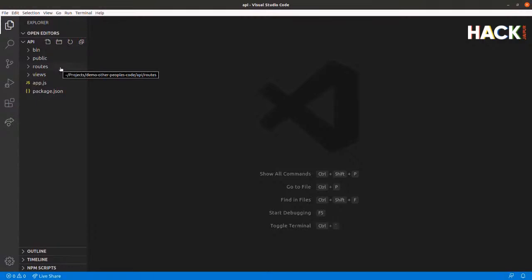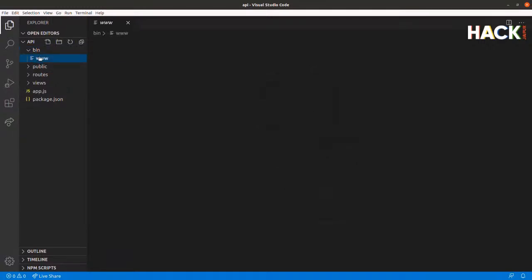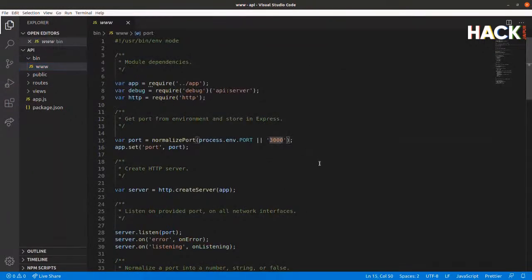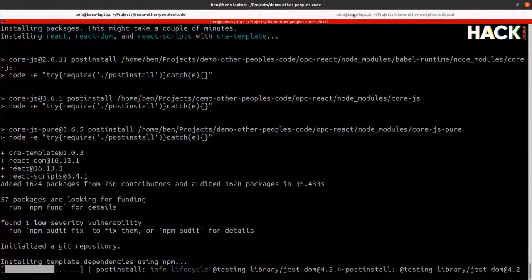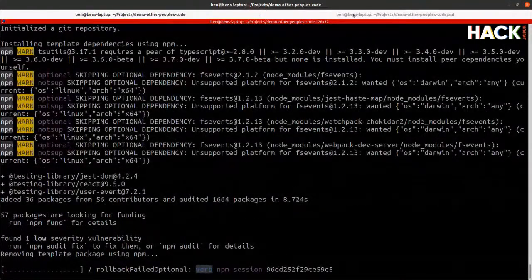We're going to have a React app running on port 3000. That's the default port that most Node applications will run on. This one is also configured to run on port 3000, but we can't have them running on the same port. So we're going to run the API on port 3001. So I'll just hit save on that one for now. The React app is still installing over here, but one of the other things that we'll need to consider